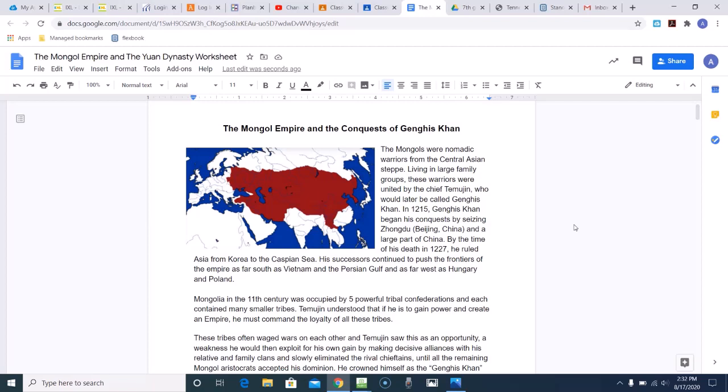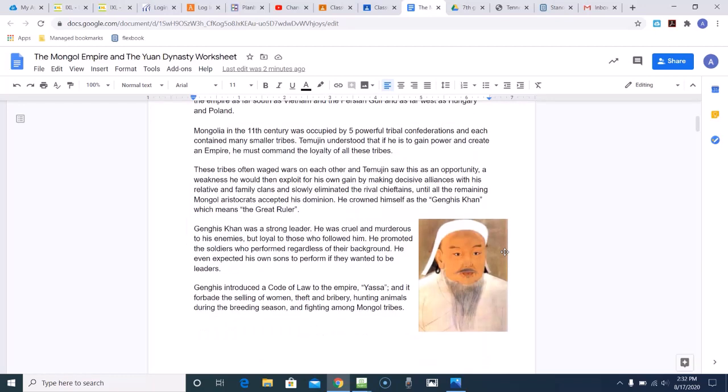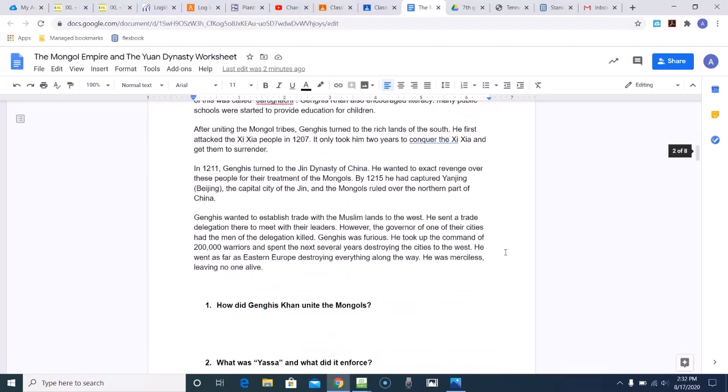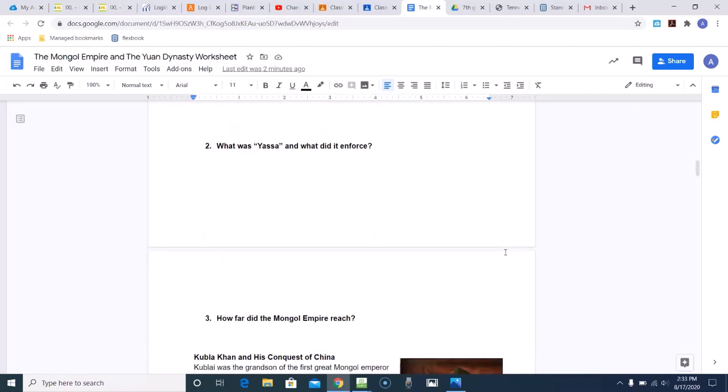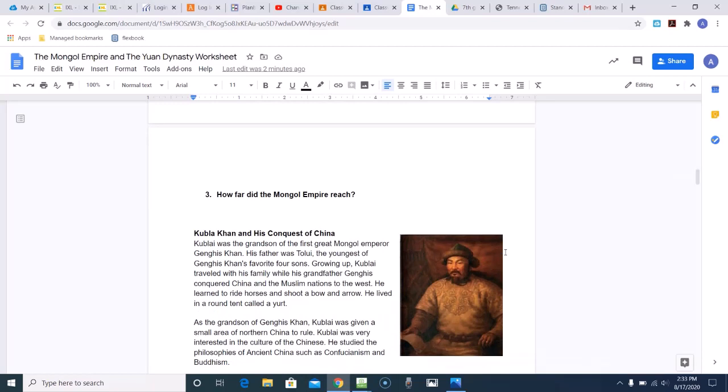So today I'll be reading through the worksheet, the Mongol Empire and the Conquest of Genghis Khan. Okay, we're going to look through some of the questions that we're going to be looking for. The first one here is, how did Genghis Khan unite the Mongols? What was Yasa and what did it enforce? How far did the Mongol Empire reach?